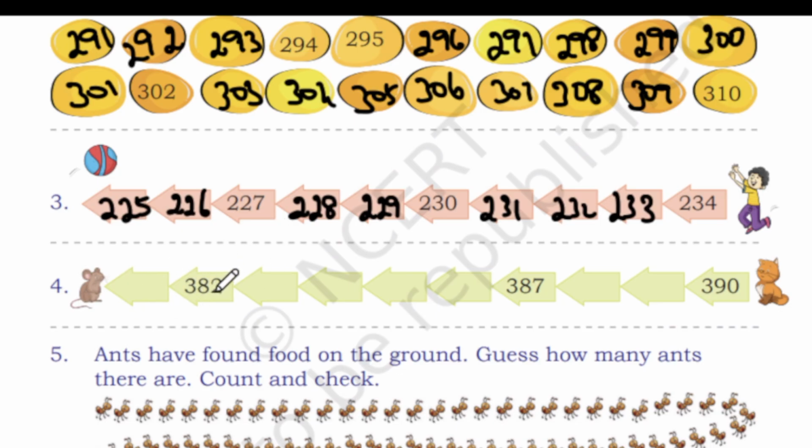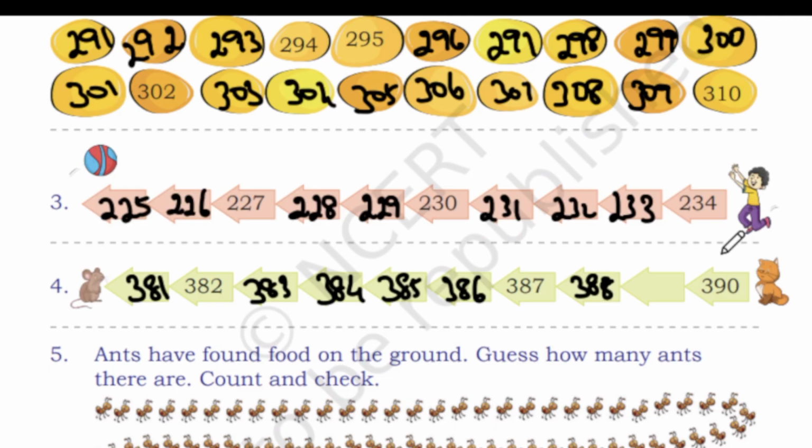So what is the previous number before 382? It's 381. So 381, 382, 383, 384, 385, 386. So 387 is already written over there. So 388, 389, and the final number is 390.